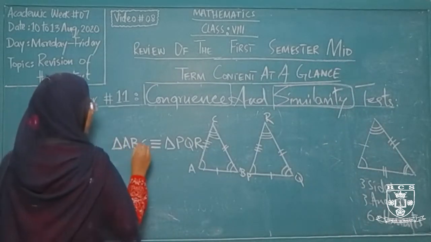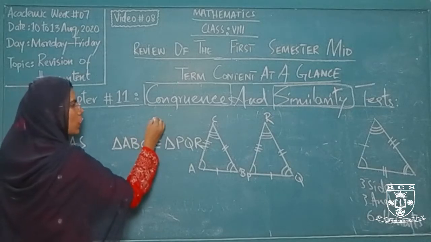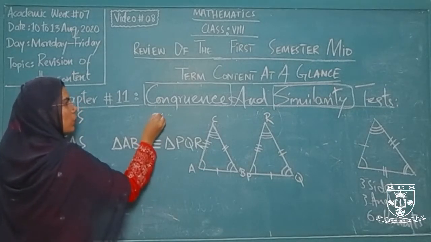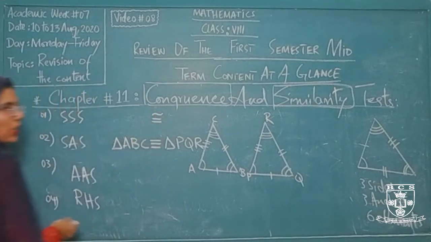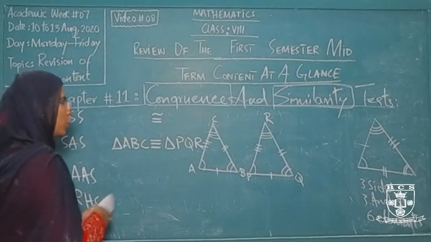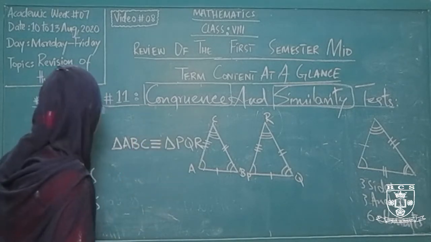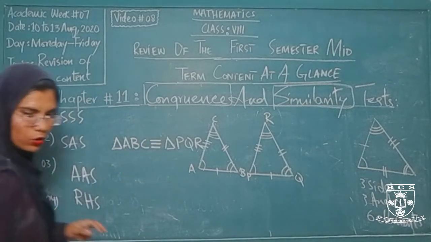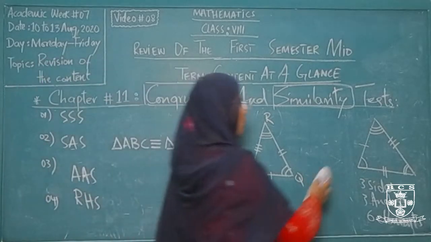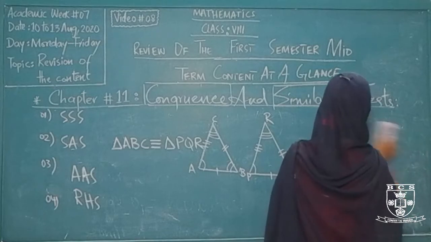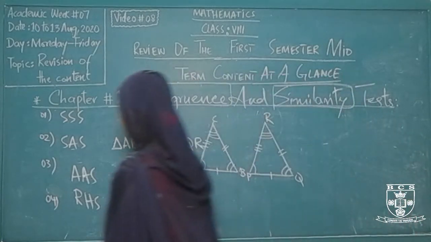One more additional symbol I am telling you today that we may use for congruence. This is the symbol that has these 2 lines and this particular symbol. This is also given in different mathematical books, but in your book this symbol is given as your congruence. Okay, so this is all about your congruence. Now we are discussing our today's last topic, similarities. So what are the similarities?